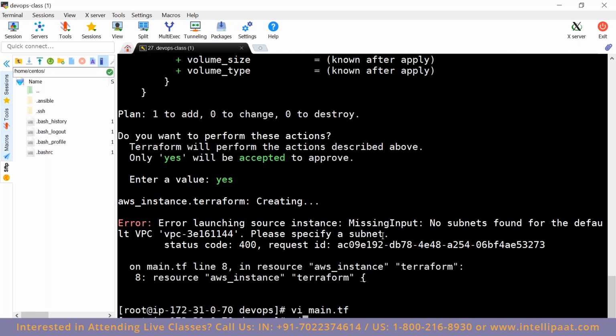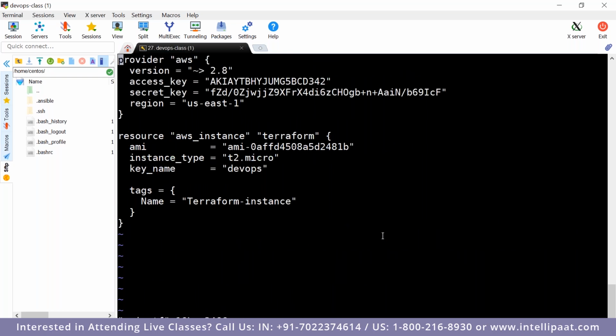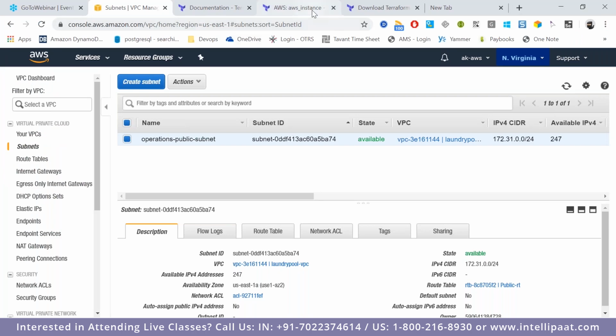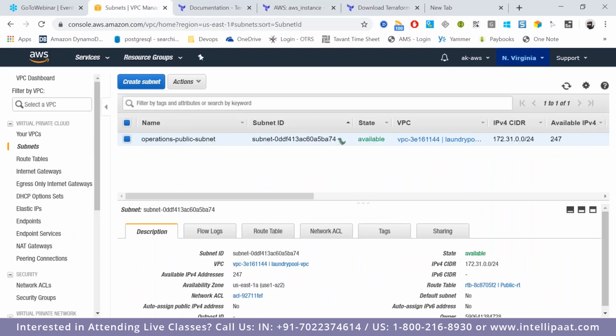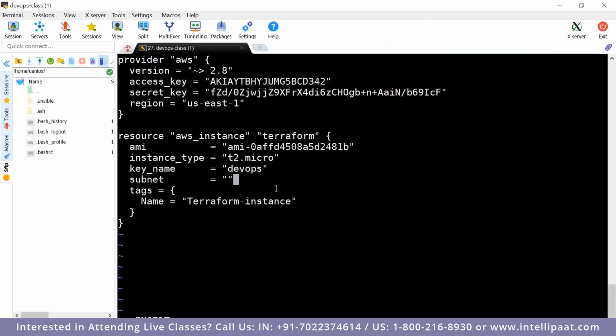Now what we will do, we will go configure main.tf, then include one more configuration, which is nothing but subnet. Let's check whether it is right. Subnet underscore ID. That is the argument which we will have to pass. And this is the subnet ID.